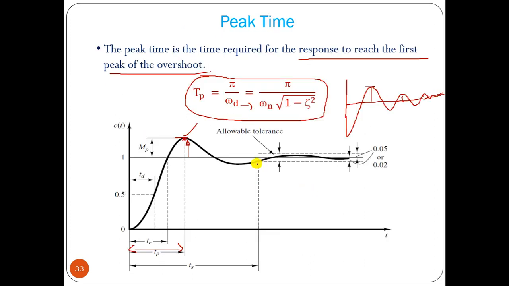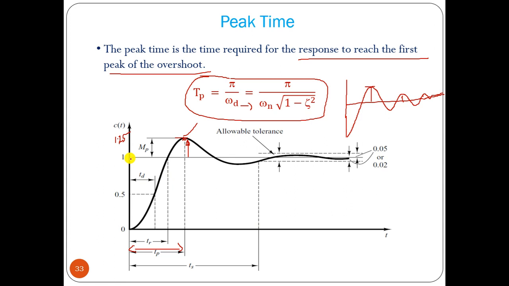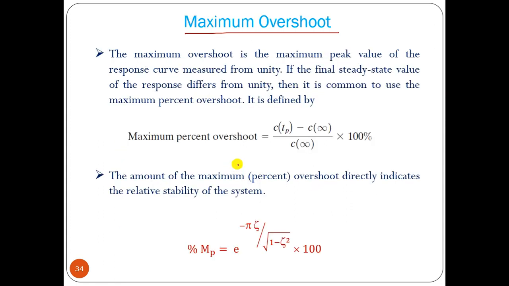Now we can find out maximum overshoot. Maximum overshoot means how much it is going over 1. Say this is 1 and this is 1.25, so the overshoot is 0.25, and from that we can find the percentage, which will be 25 percent overshoot. Maximum overshoot is the maximum peak value of the response curve measured from unity, if it is a unit step response.